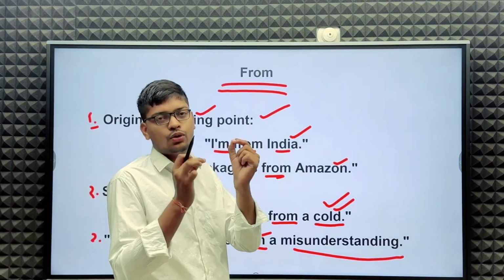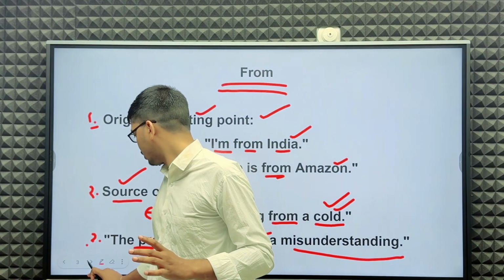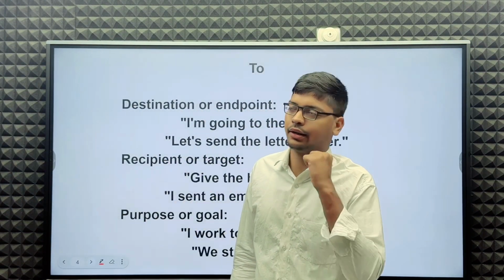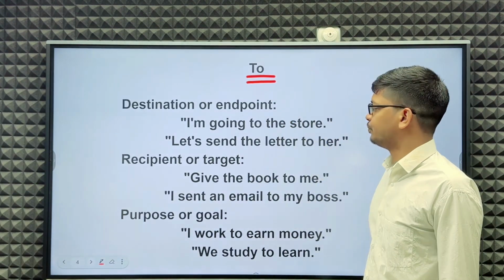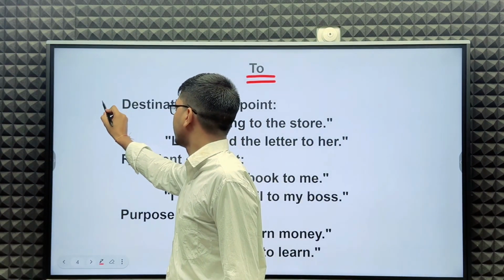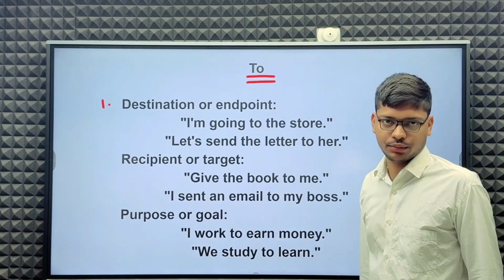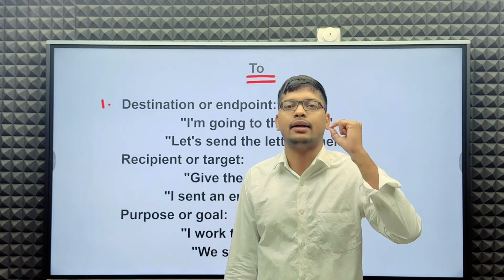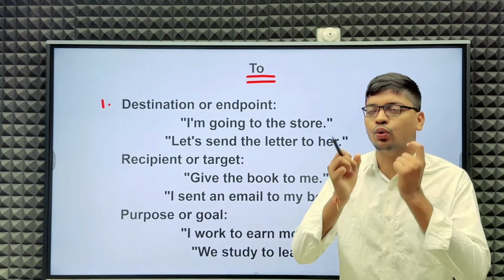Let's see uses of to. First use here: destination and end point. We use to.